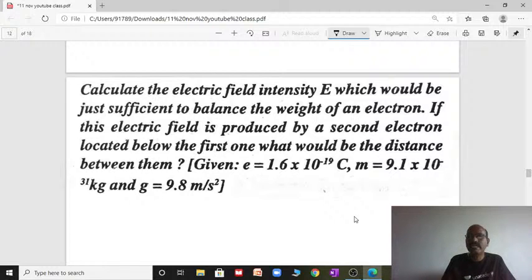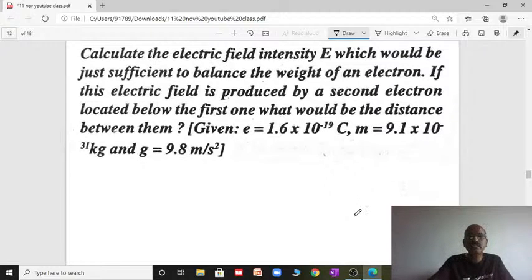Calculate the electric field intensity which would be just sufficient to balance the weight of an electron. If this electric field is produced by a second electron located below the first one, what would be the distance between them? Charge of electron given, mass of electron given, and acceleration due to gravity is given.